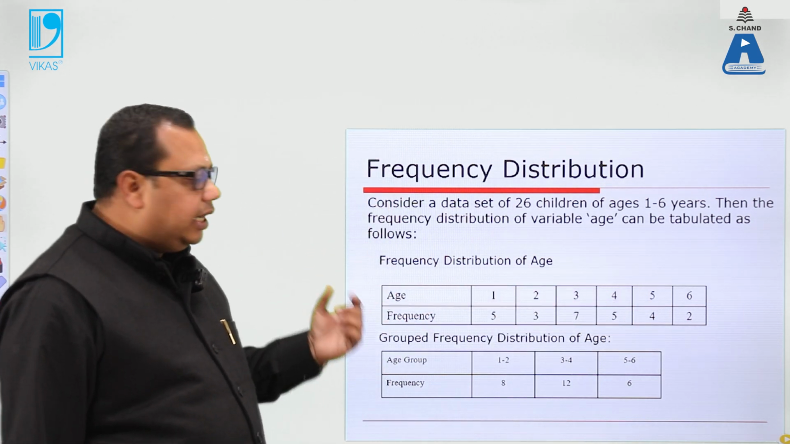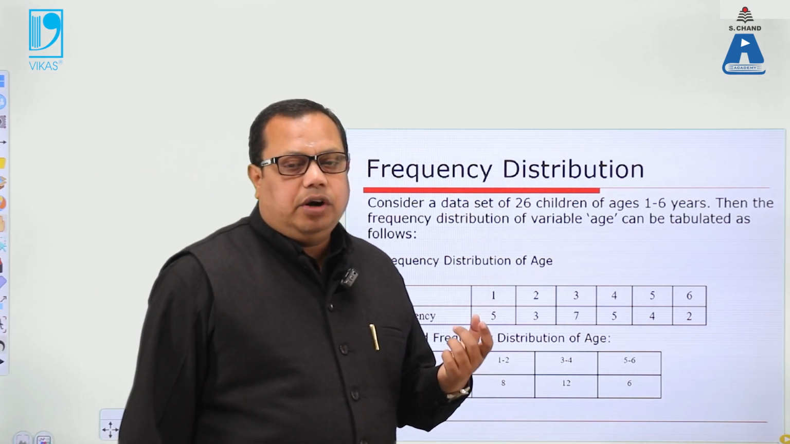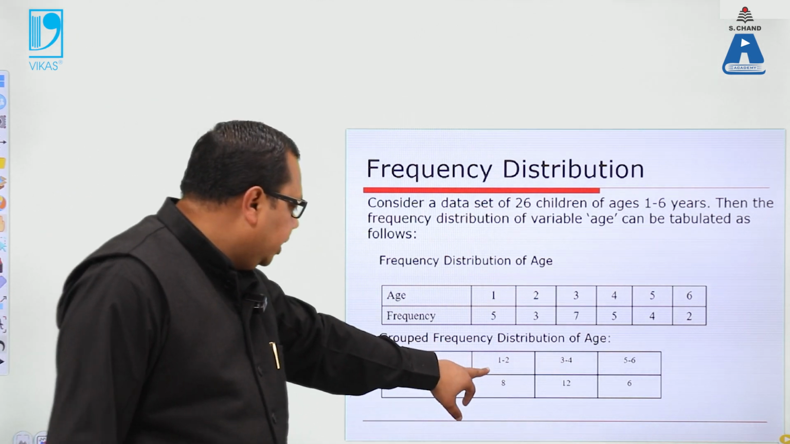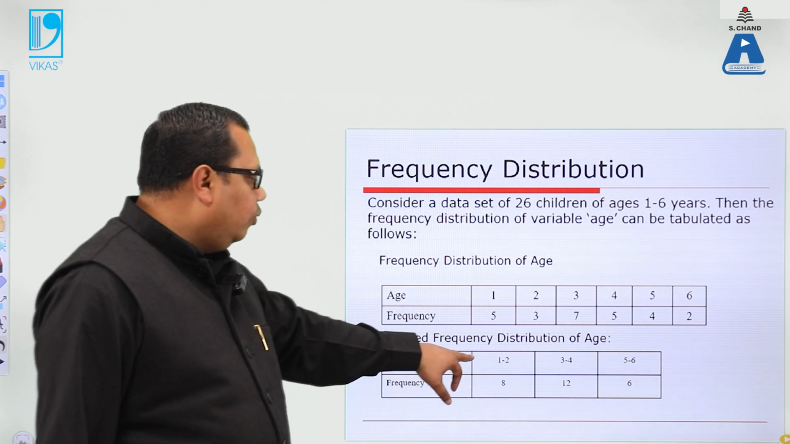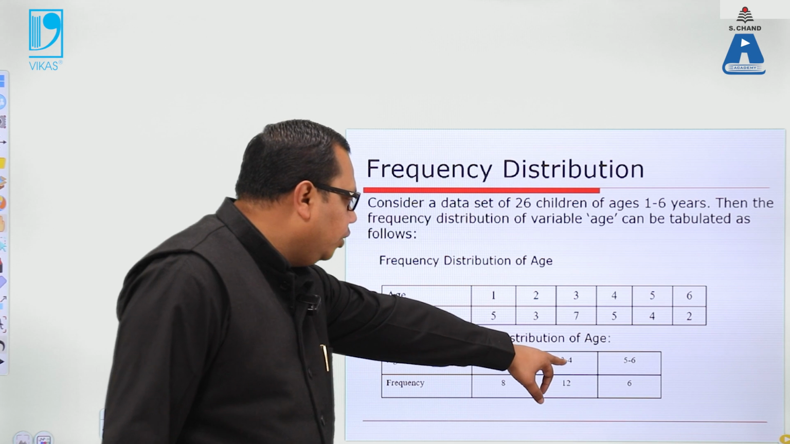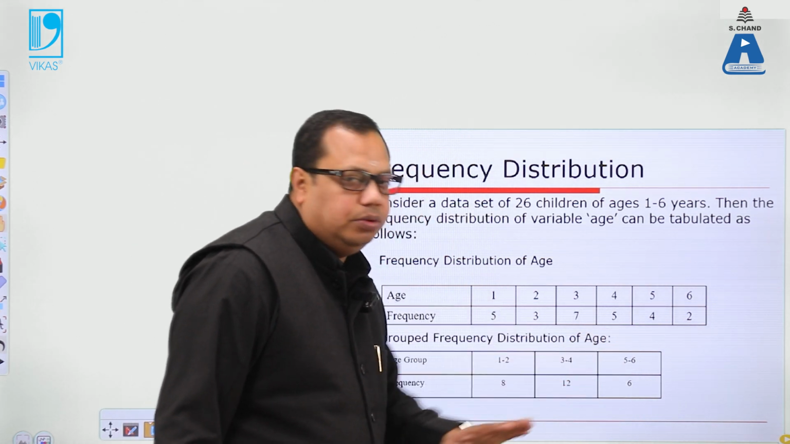The second thing is grouped data. In grouped data, what we generally do is make an interval. The first one is the lower limit and this is the upper limit. So in the age group 1 to 2, there are 8 students. In the age group 3 to 4, there are 12 students. In the age group 5 to 6, there are 6 students.